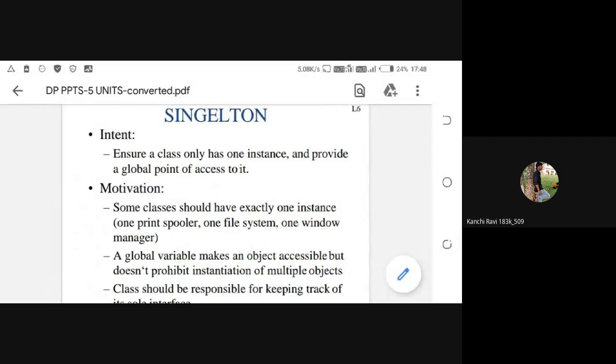Together these two parts contain 7 design patterns. From tomorrow onwards, I will teach the structural design patterns from the third unit. From today, the second unit is completed.